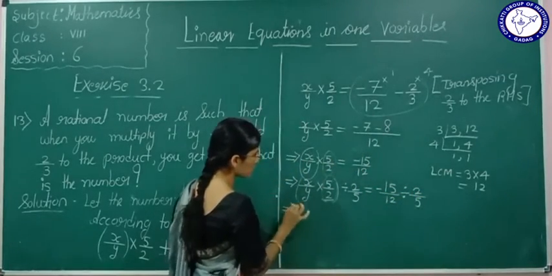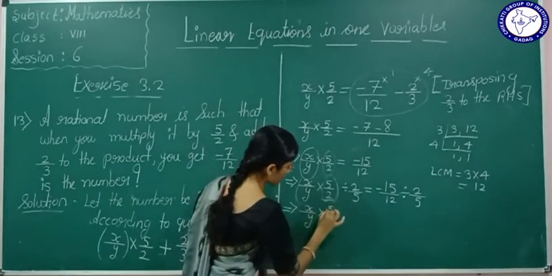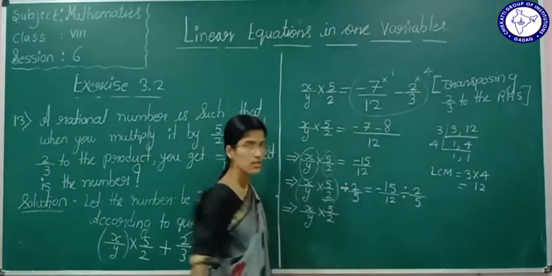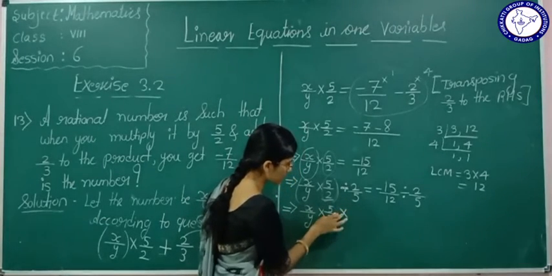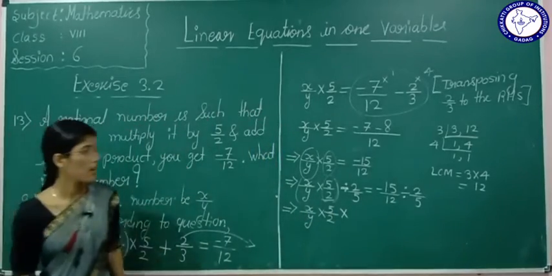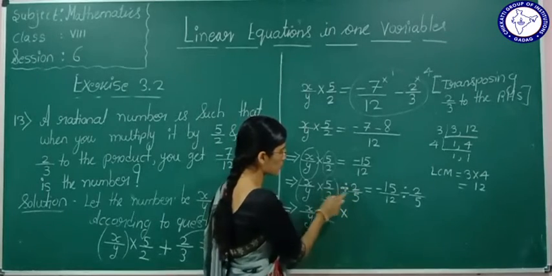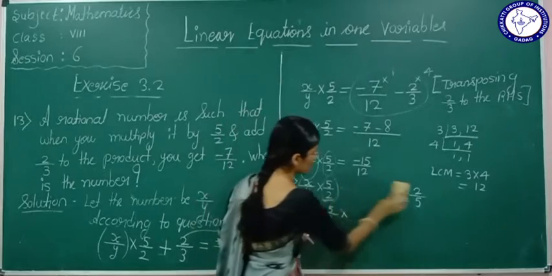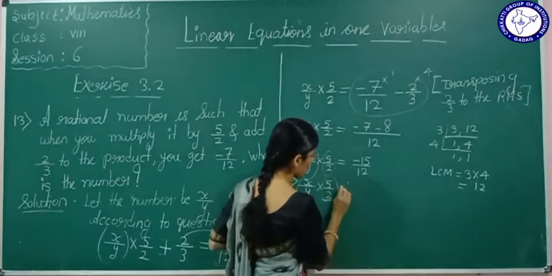If you divide both sides by 2 by 5, what will it be? X by y multiplied by 5 by 2. Here division is there, so I will take the reciprocal. If you take the reciprocal, it becomes multiplication, right? If I take the reciprocal, it becomes 5 by 2. But I want to eliminate this 5 by 2, right? What we will do? We will divide by 5 by 2.